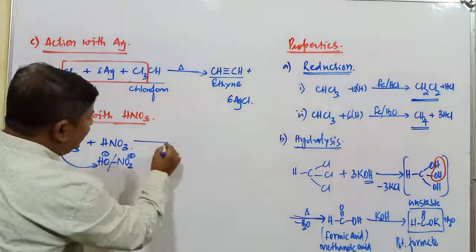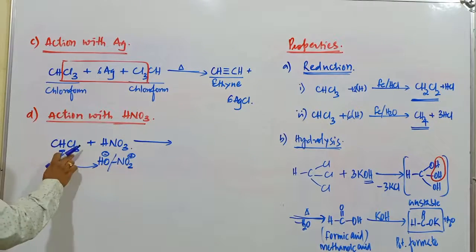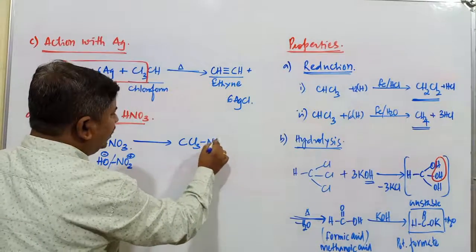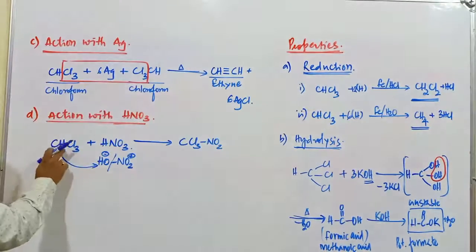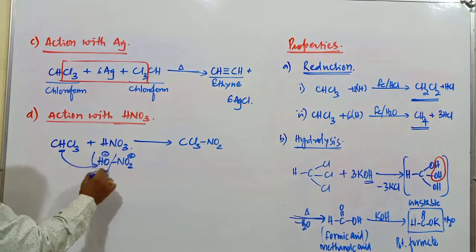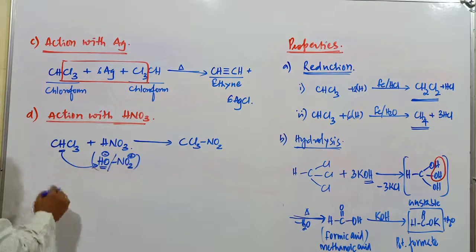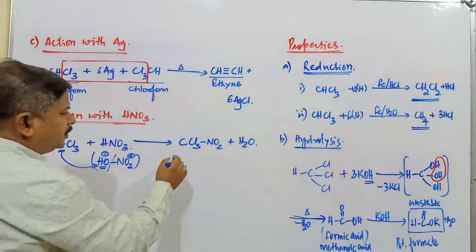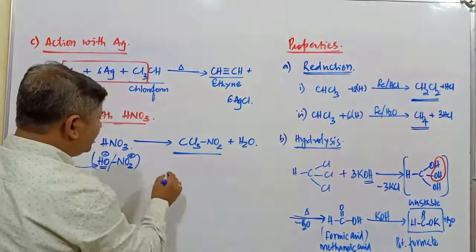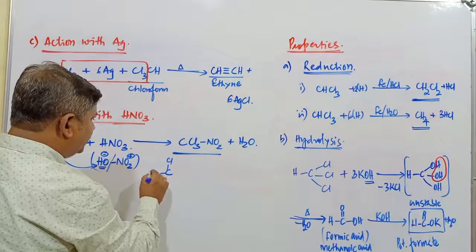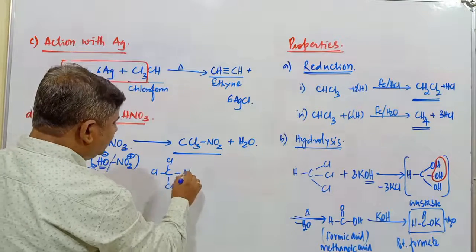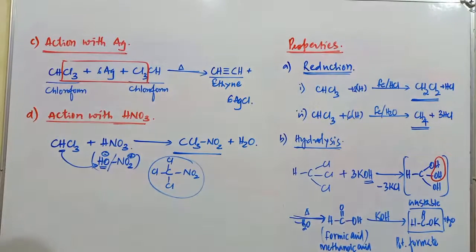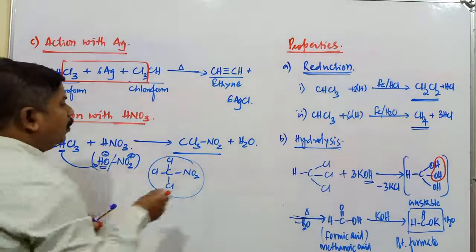The remaining product is CCl3 with NO2, the CCl3NO2 product. The OH minus combines with H plus to give H2O. This compound, CCl3NO2, what is the name of this compound? It is called chloropicrin.